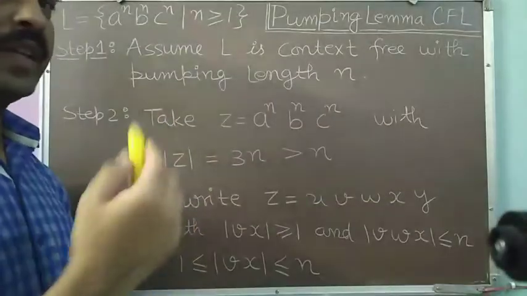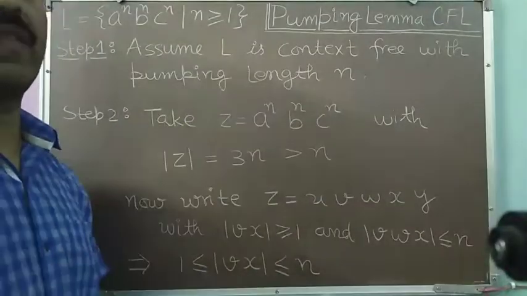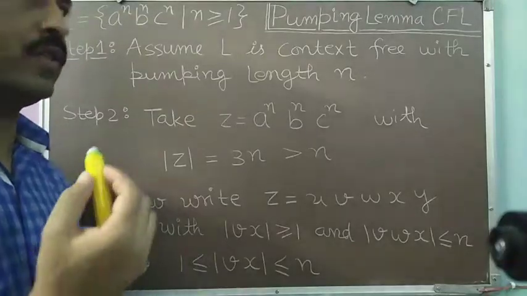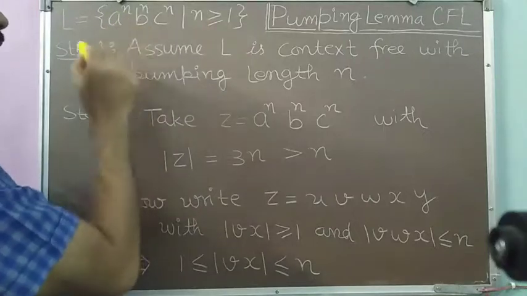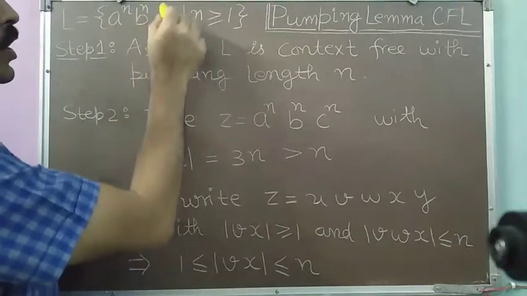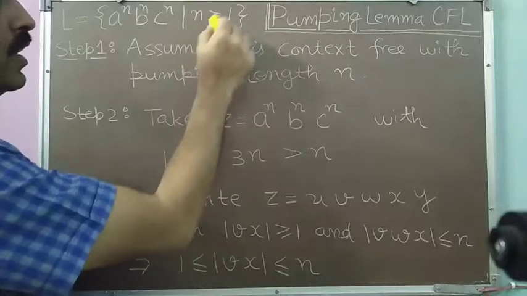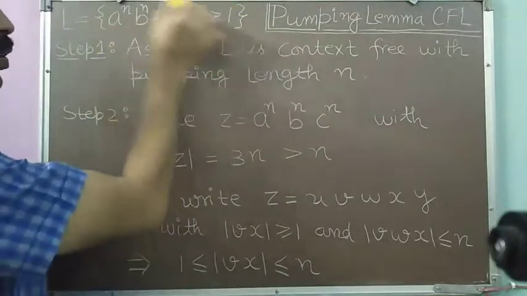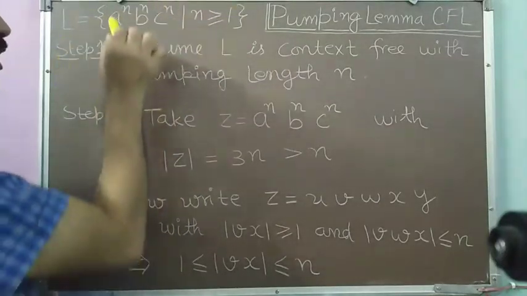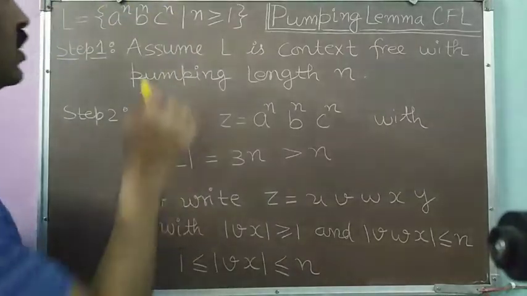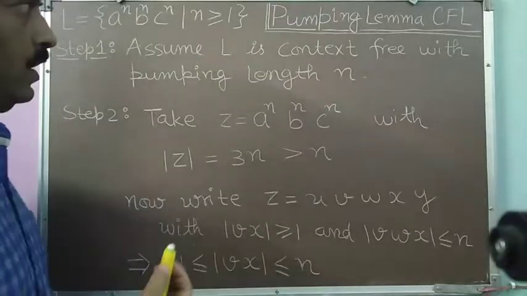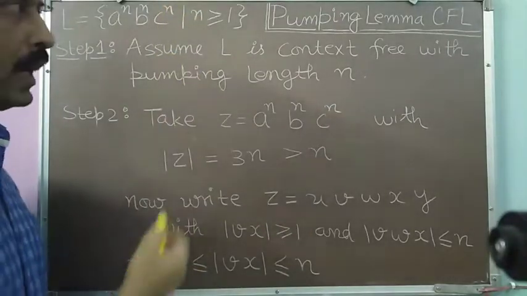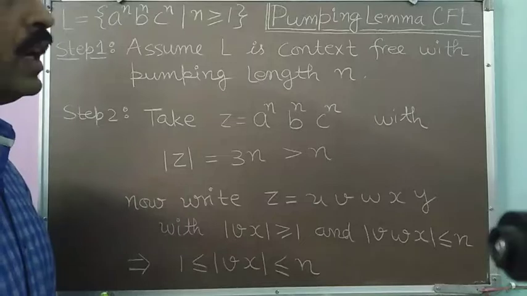Now we take one example to show that the given language is not a context-free language. Our example language is L equal to a to the power n, b to the power n, c to the power n, such that n is greater than or equal to 1. We already know that because 3 quantities are to be matched simultaneously, this language is not context-free. Now we have to prove as per the pumping lemma that this is not a context-free language.